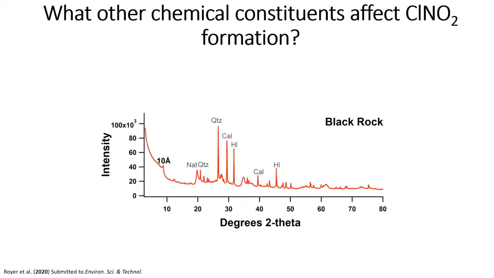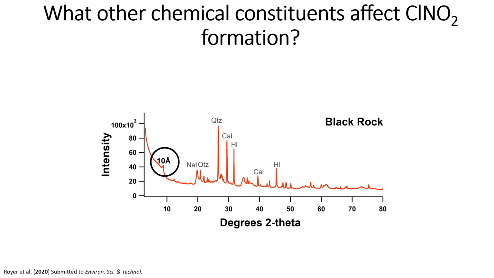So here we have the mineralogical content of the Black Rock playa, and on the far left, there is a peak representing 10 angstrom clays. Now, 10 angstrom clays are a category of clay minerals including illite and muscovite, and have been shown to be highly efficient at consuming N2O5. Based on this past research, as well as findings from Matrou et al. and our own SEM EDS analysis, we hypothesized that the clays might be outcompeting chlorine for N2O5, which would explain why the sample could have a high chlorine content but low ClNO2 production.